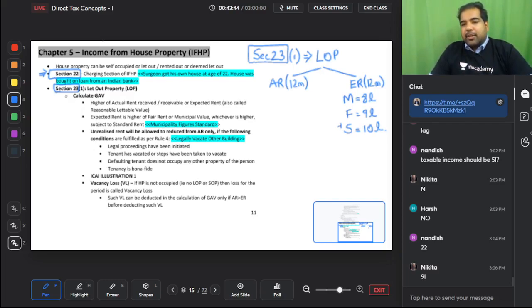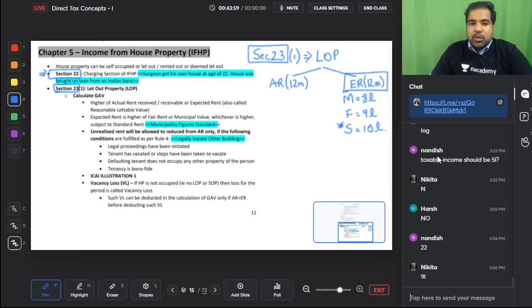Remember, the standard rent is just a ceiling. You can never break that ceiling. So what if this is 19 lakh? Can I take 19 lakh? No, you will maximum be able to take only 10 lakhs. Perfect. This is expected rent. The government is expecting this much from you.